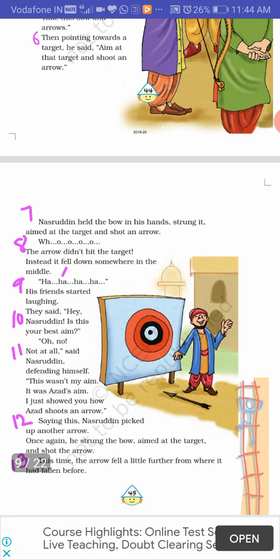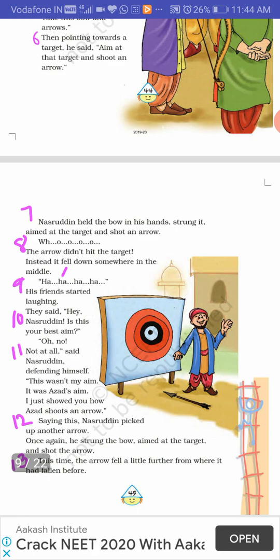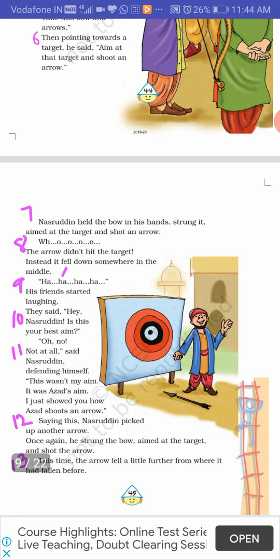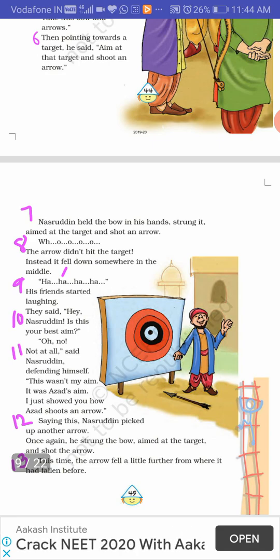Sometimes it happens that we are not able to do something and we blame it on others, that this was not my fault, this was his fault. I did not do this, he did this or she did this. So the same thing is done by Nasruddin over here, which is clearly not a good thing to do.